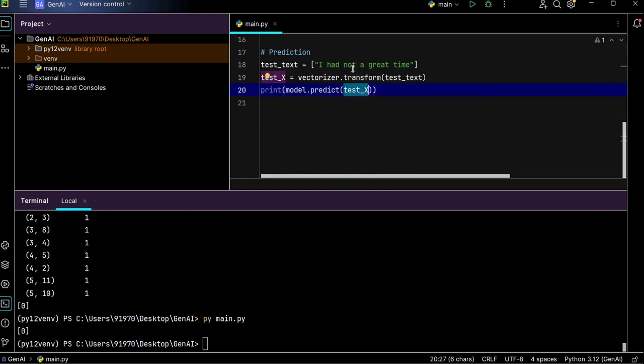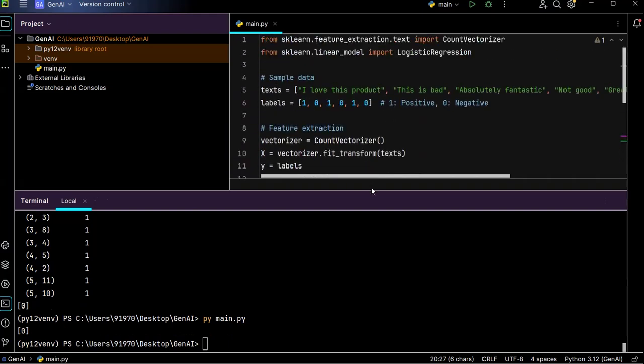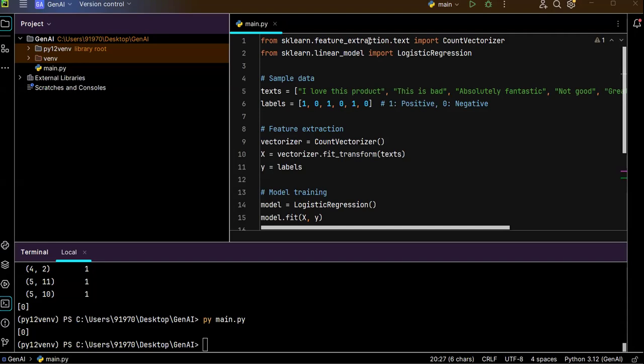So like this, in real time, you can use any ML based models or Gen AI based models or advanced models to get the predicted response. This is the main use case of ML based models.